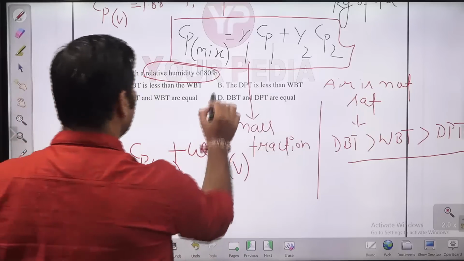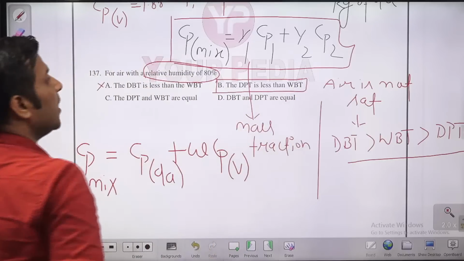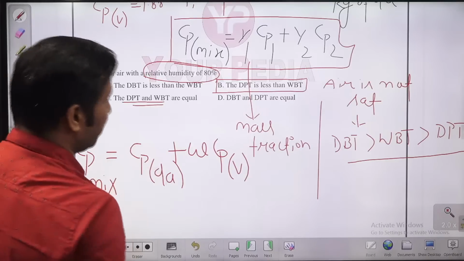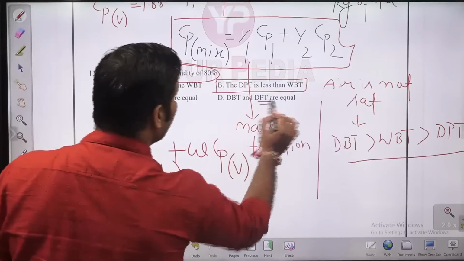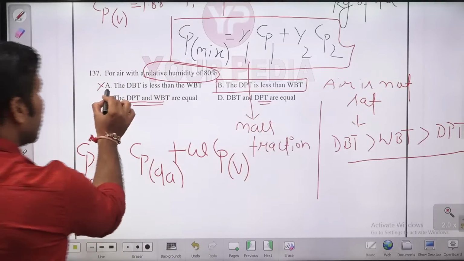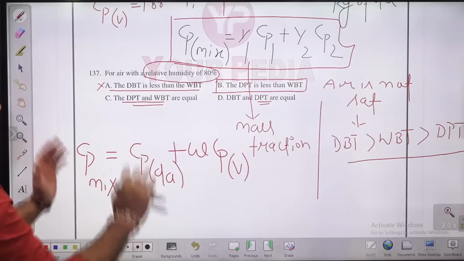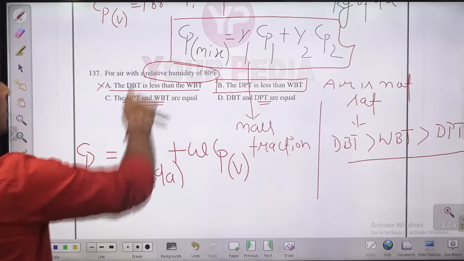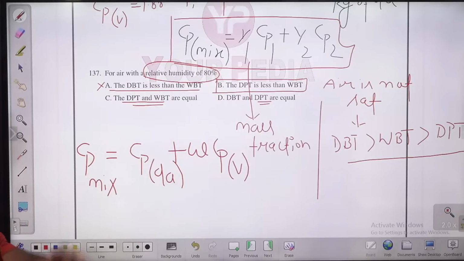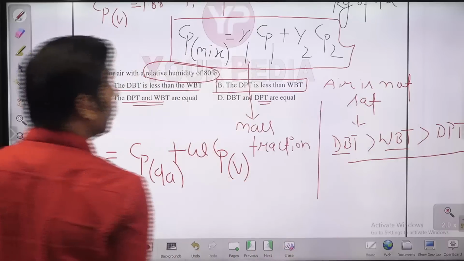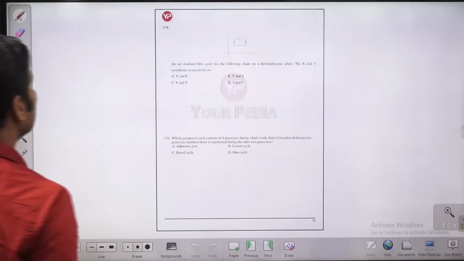Yes, this is right. For unsaturated air, dpt will be less than wbt. Dew point temperature will be less than wet bulb temperature. This case will be there only if you are having saturated air. This case also you will have only if the air is saturated. This is impossible. A is impossible. You will have B and D, C and D if the air is saturated. But here the given condition is what? Relative humidity 80% means the air is not saturated. That's why the answer will be what? dbt will be more than wbt, and it will be more than dpt. So B is the answer. Let us move to the next question, guys.